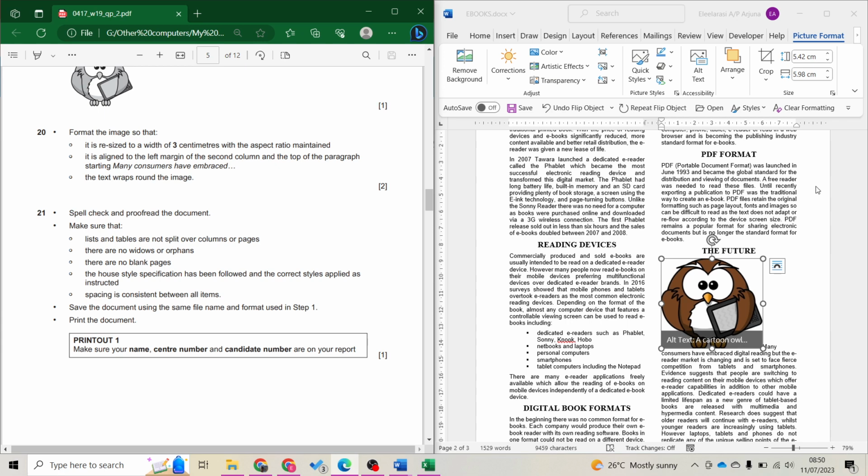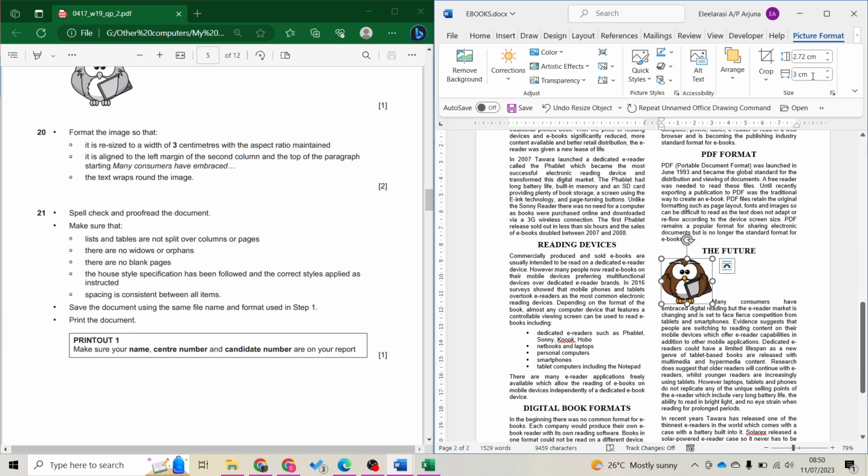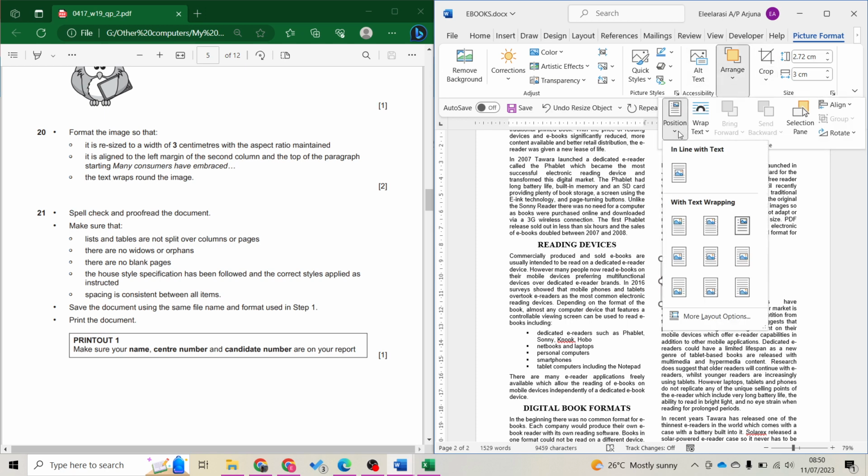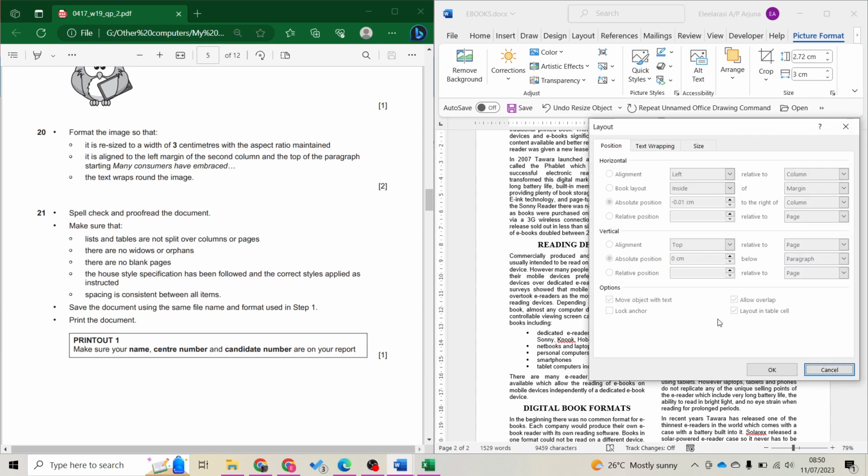Next, format the image so that it is resized to a width of 3 centimeter. So I type 3 enter. And they say aspect ratio maintained. It means I didn't change the height. I just type 3 and this is automatically changed. It is aligned to the left margin of the second column and top of the paragraph, starting many customers. So first of all, under position here, you can choose more layout options.